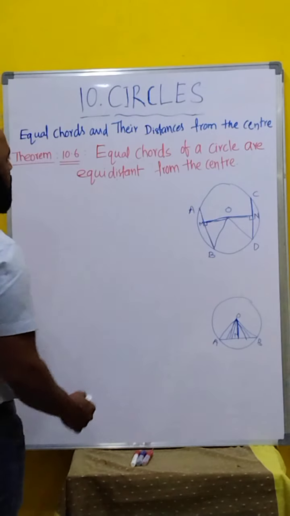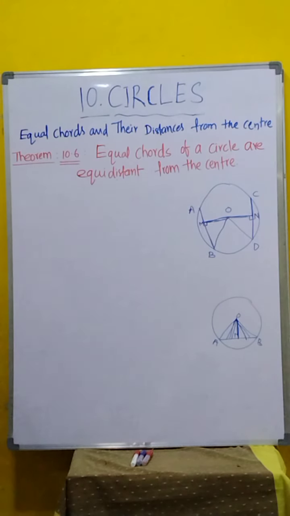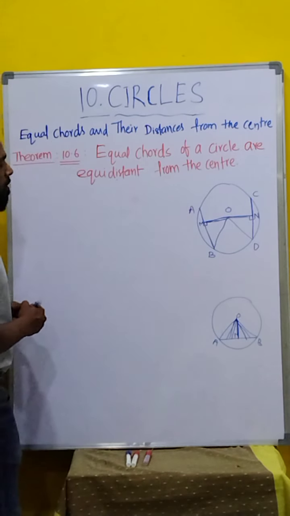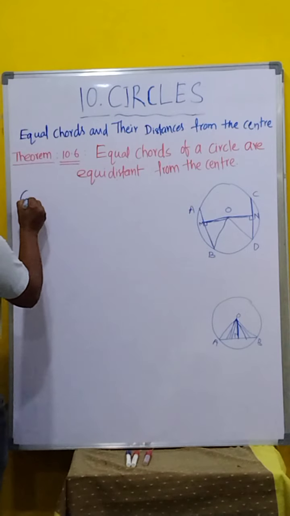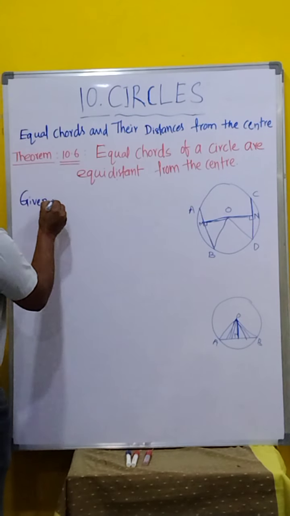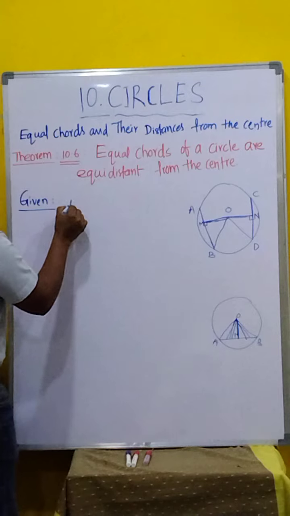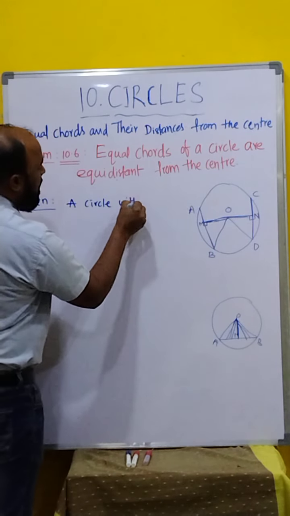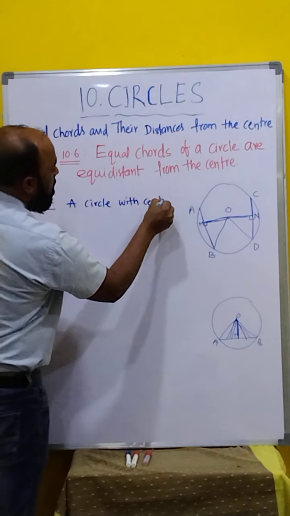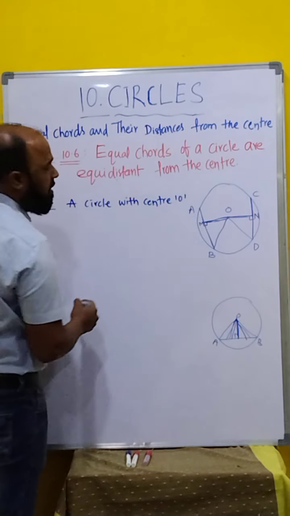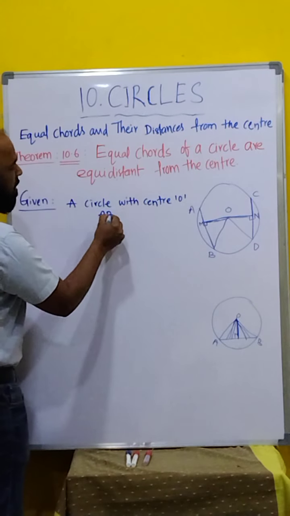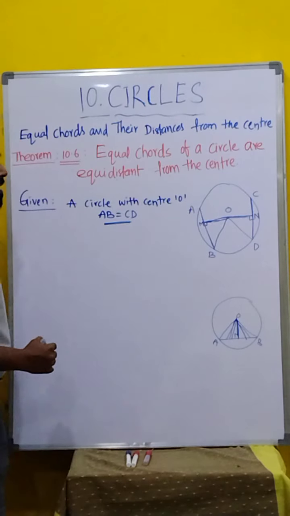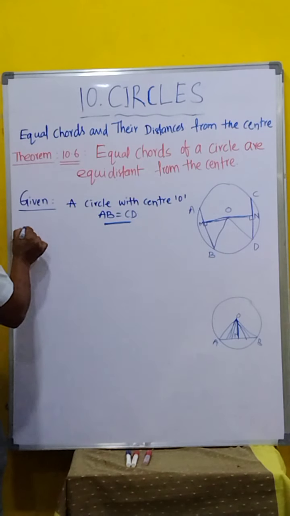Now come to this one: equal chords of a circle are equidistant from the center. That is given clearly here. Now, first, what is given? A circle with center O and AB is equal to CD.